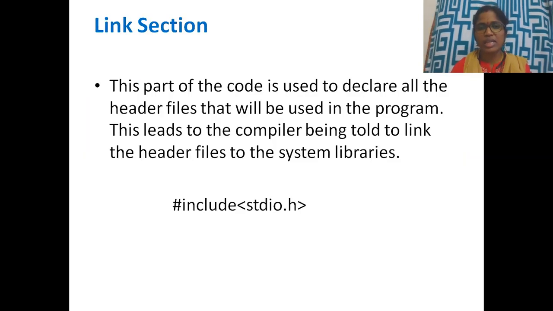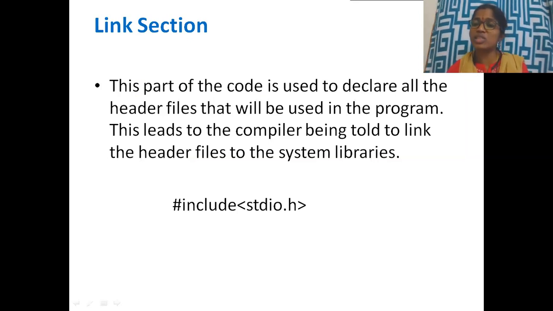Next is the link section, linking the header files into our program. Our program does not write everything in the program. It takes help of some files which consist of data that helps to execute our program.